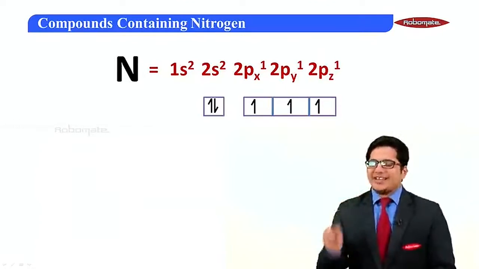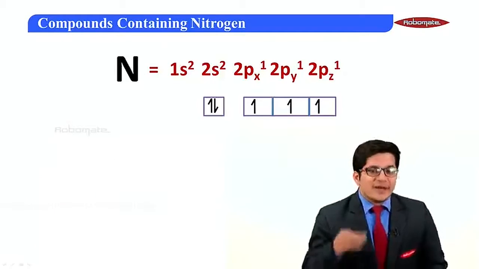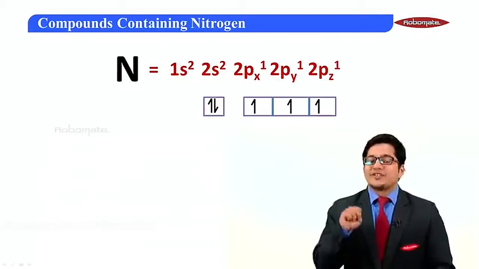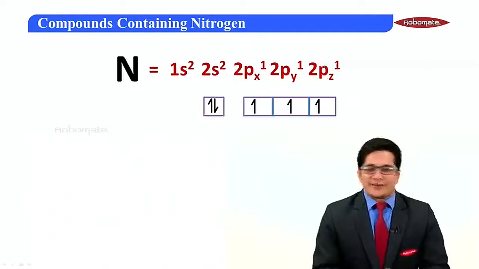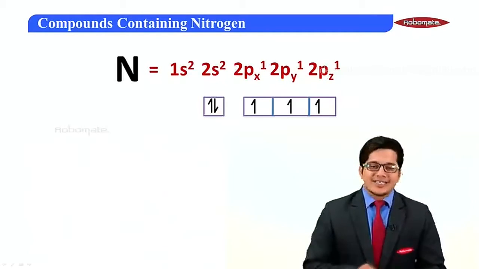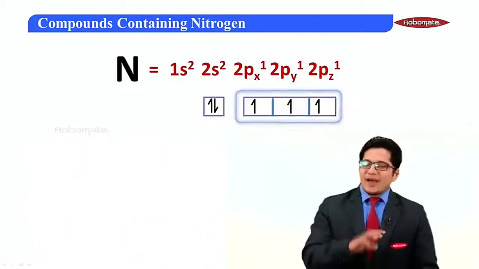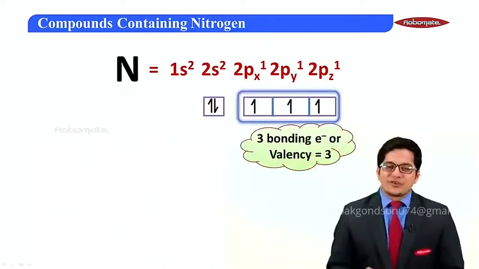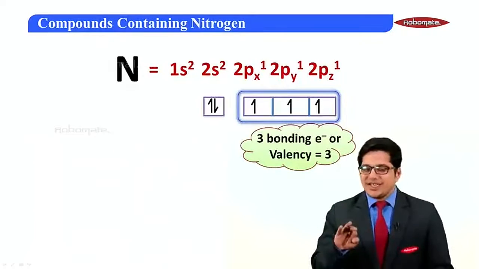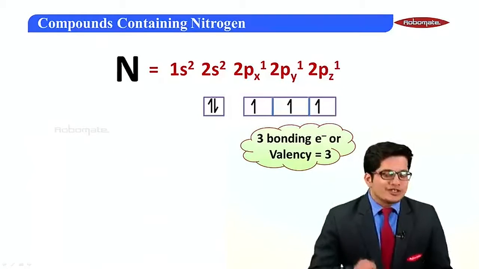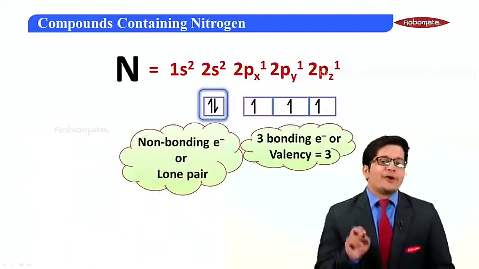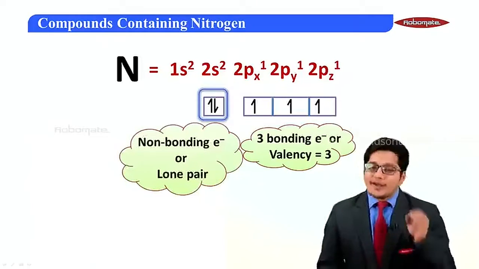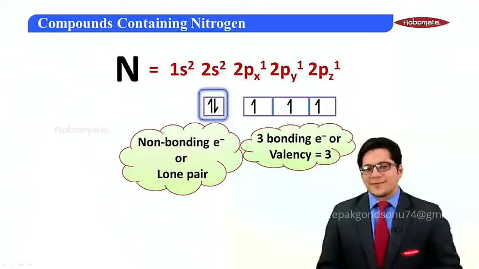That means nitrogen requires 3 more electrons to complete the octet of 8 electrons. So definitely the valency of nitrogen happens to be 3, whereas it also has 2 electrons in the form of a lone pair or a non-bonding pair.